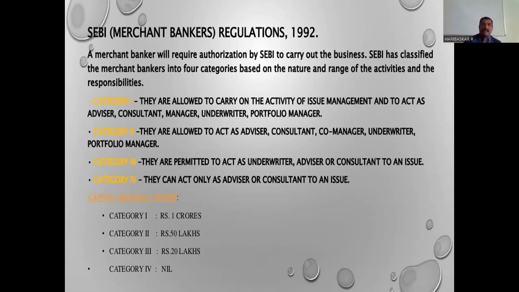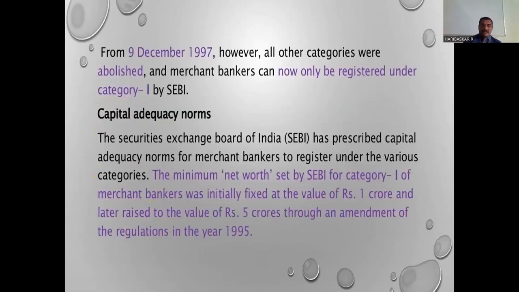There was a change in the 1992 regulations: after 9th December 1997, under a revised SEBI regulation, only category 1 remained and the other categories were removed. In due course, the capital adequacy norm was also raised from 1 crore to 5 crores for category 1. Right now we have only category 1 for merchant bankers after the 1997 revision.